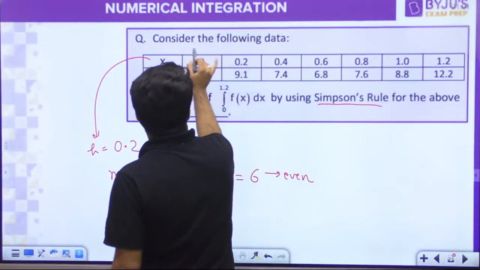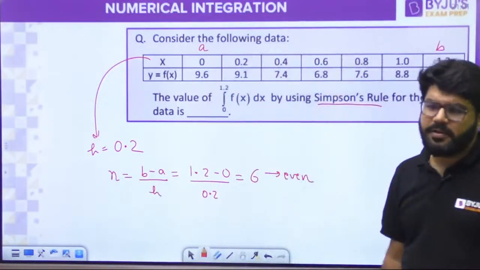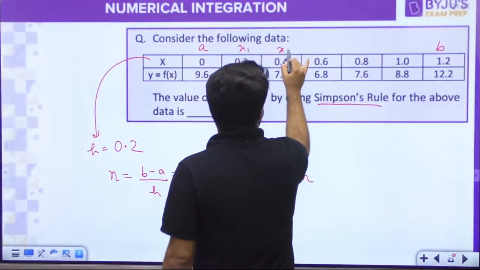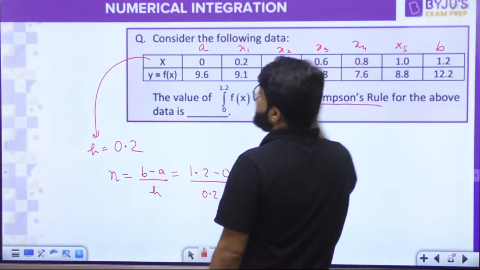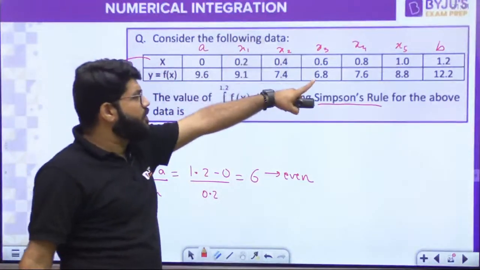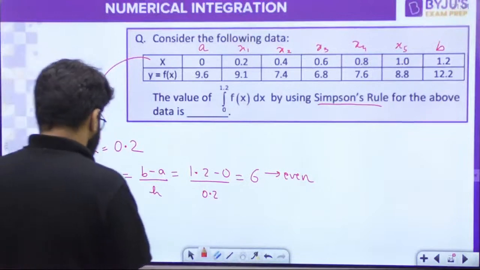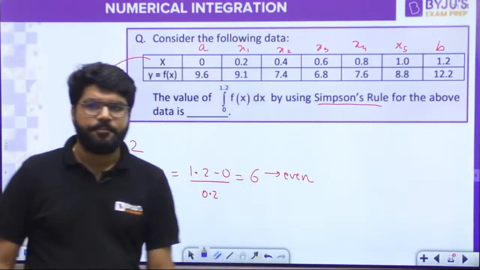So what is this value known as? ध्यान देना guys. What is this value known as A and this is B? Starting point and the ending point. ठीक है. Next, what is this value known as? X1, then X2, then X3, then X4, then X5. Intermediate values. Starting always write A, ending always write B, then X1, X2, X3, X4, X5. ऐसा लिखेंगे. चलो. Cool. ठीक है. Done.